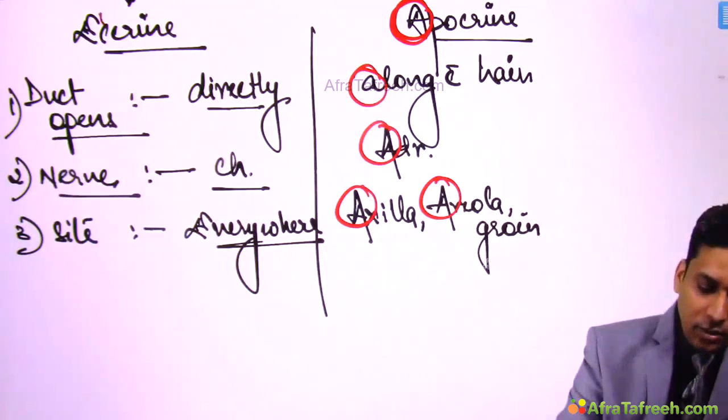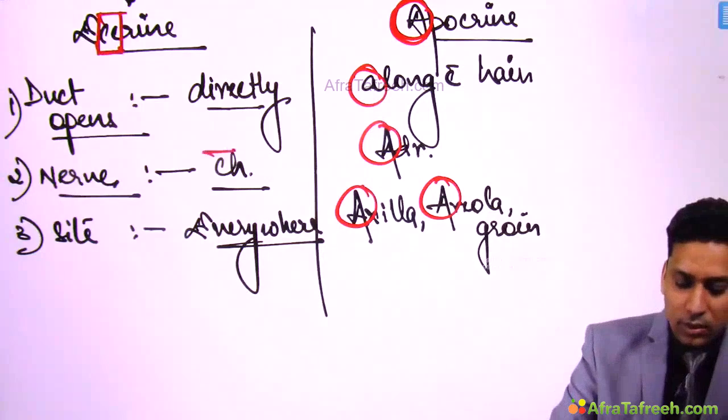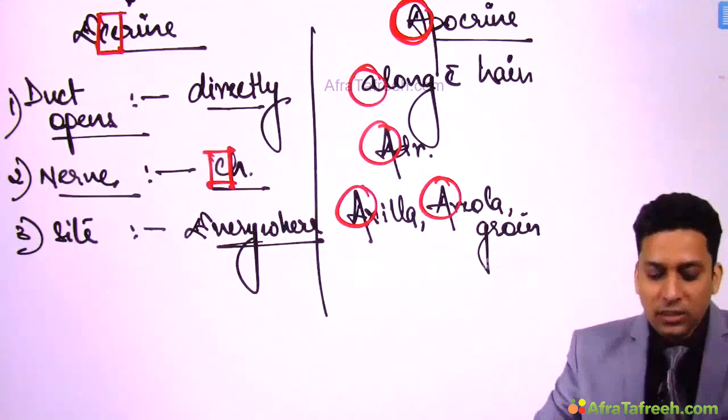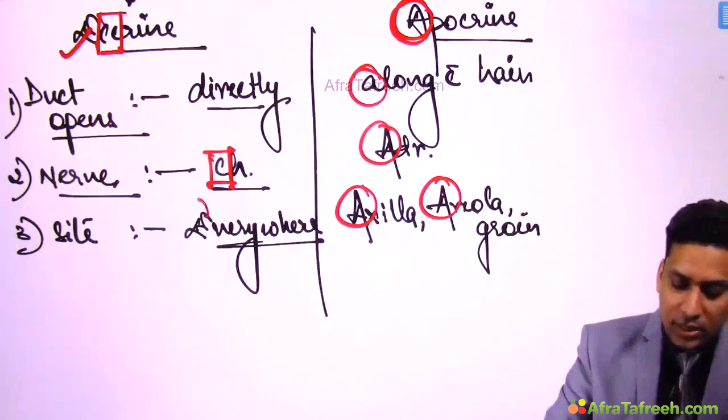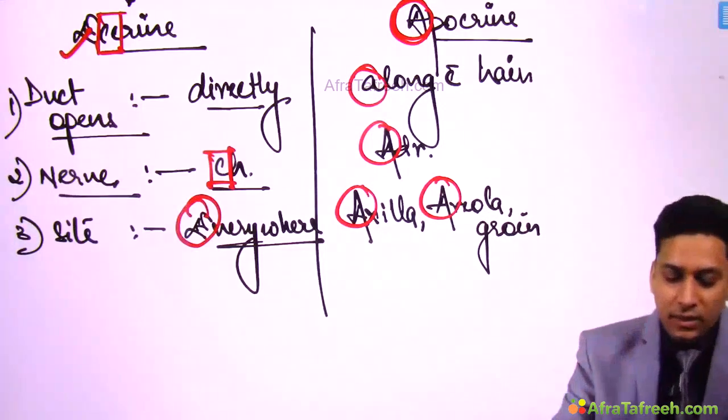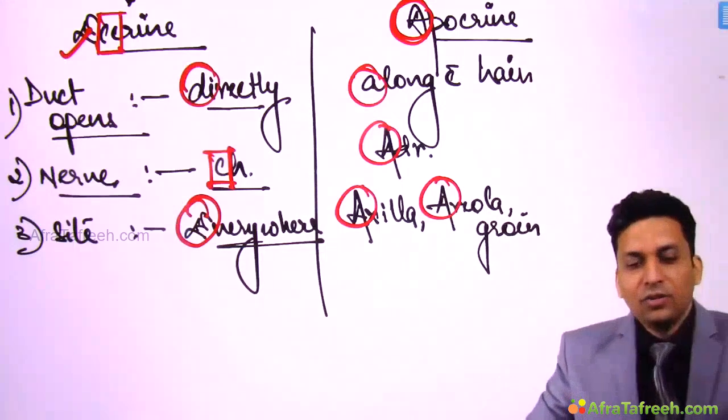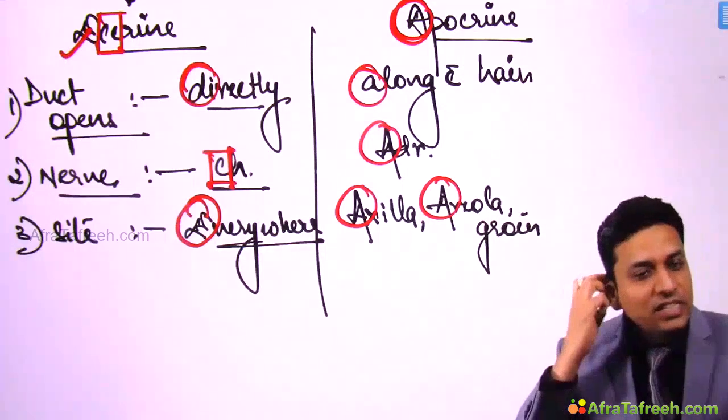And eccrine, you can see C comes twice. So C, it is under cholinergic control. Starts with E, present everywhere. What comes in between C and E? D, directly opens. Okay, so all these points are very simple to remember. You can easily remember them.